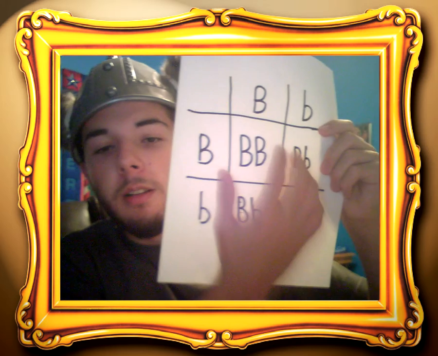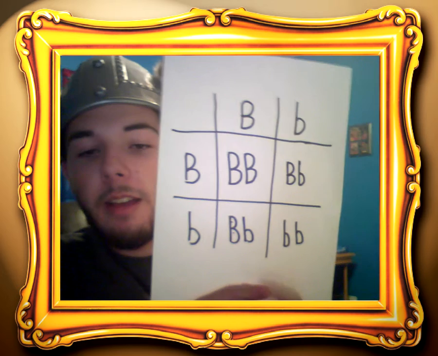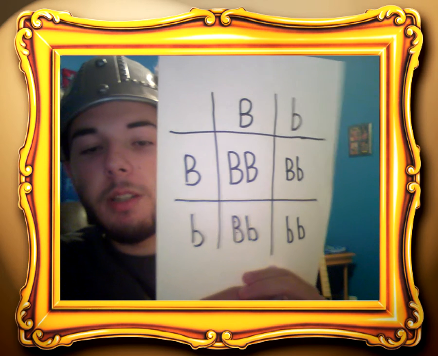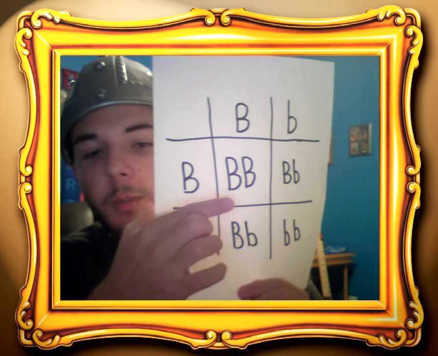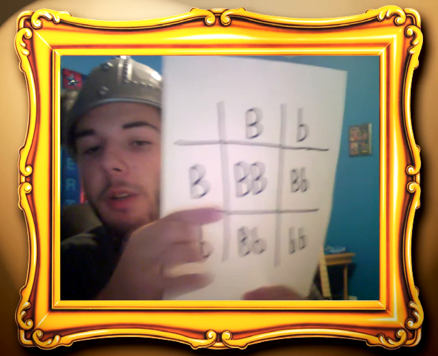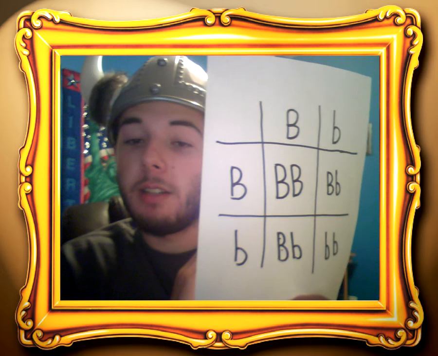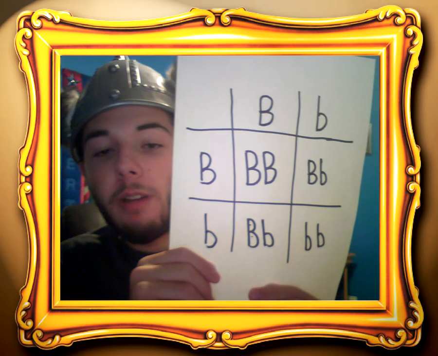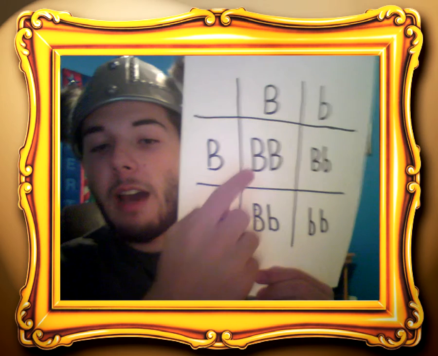The four in the middle represent the offspring, and they allow us to predict a ratio for which the offspring can expect to be born. There is one offspring in this set that has two capital B's, both coding for brown eyes. This is known as being homozygous dominant, as they have two dominant alleles. And 1/4 of the offspring can be expected to be homozygous dominant, since 1 out of the 4 listed here is homozygous dominant.